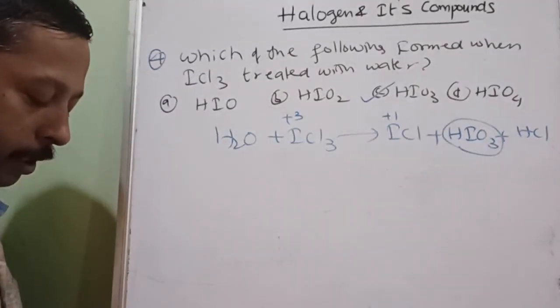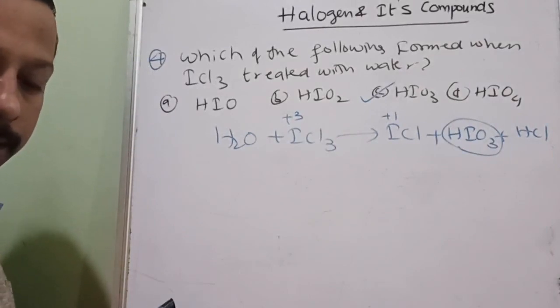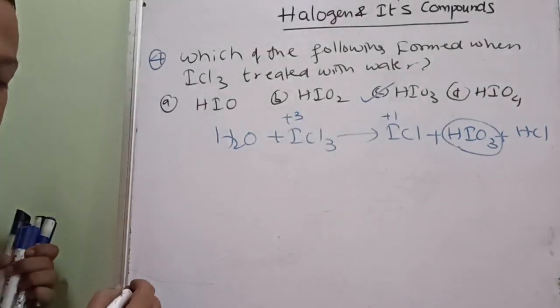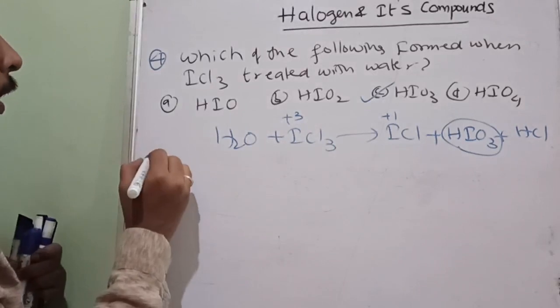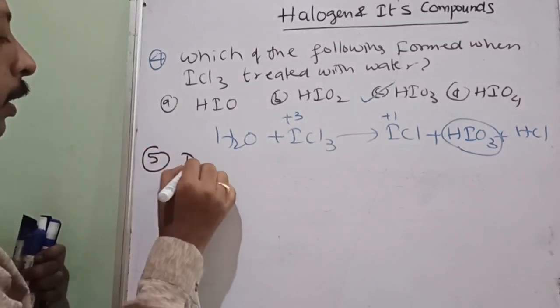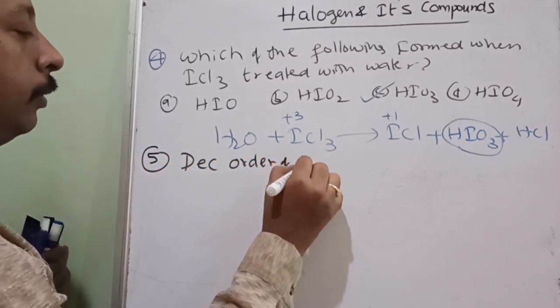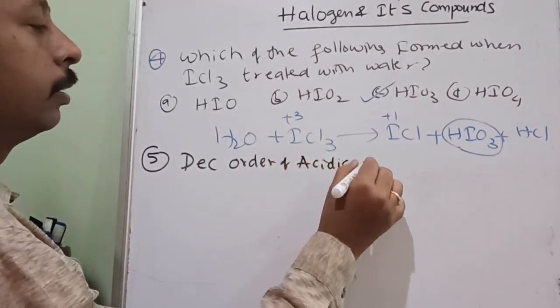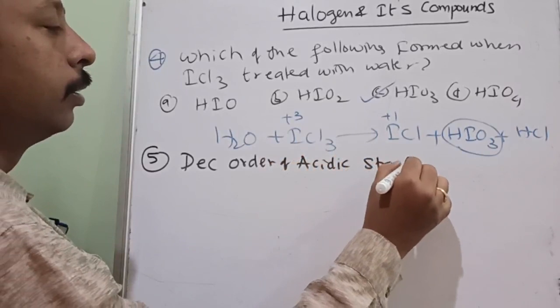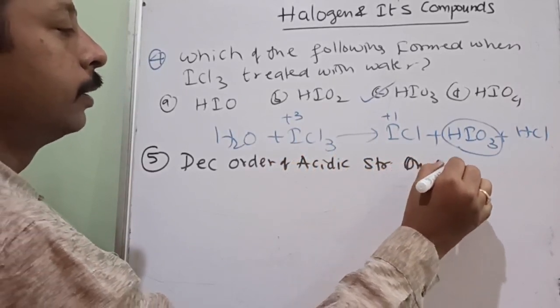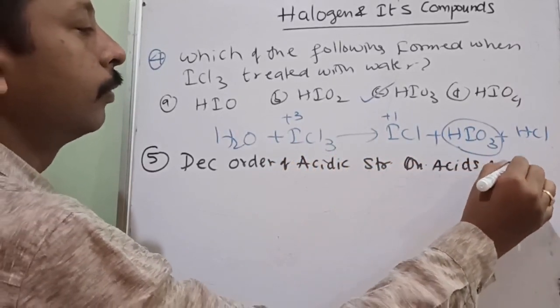Are you ready for the next question? The next question is the decreasing order of acidic strength of oxo acids of chlorine.